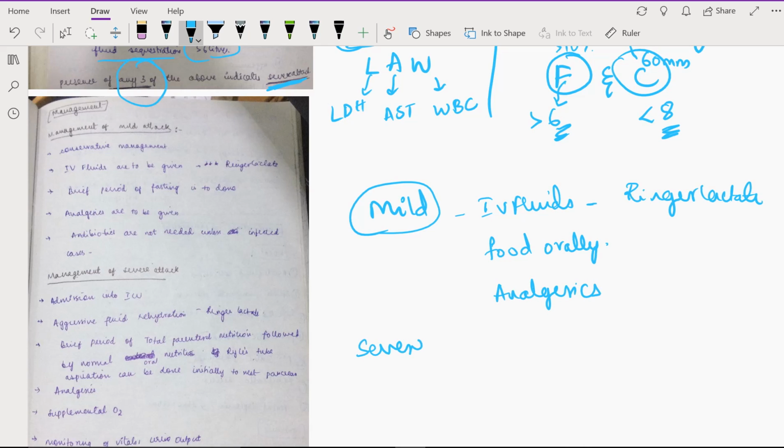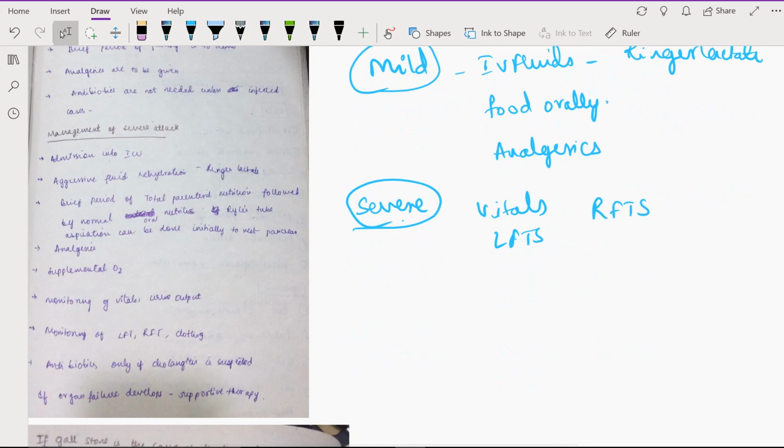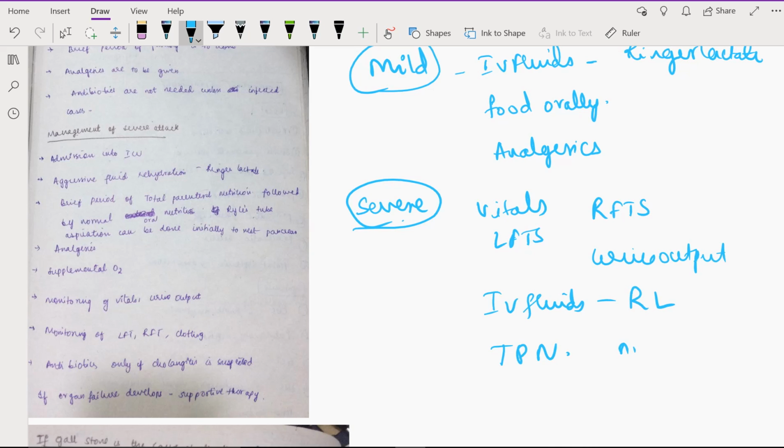Whereas if it's a severe attack, there's a chance for complications of all systems, so you have to monitor everything. So you want to monitor vitals, LFTs, RFTs, and the urine output. And even in this case, you're going to give IV fluids, which is Ringer lactate, and then you're going to give total parenteral nutrition, that is nil orally. They can develop organ failure in severe cases, so you have to monitor them closely and refer to a specialist wherever required.